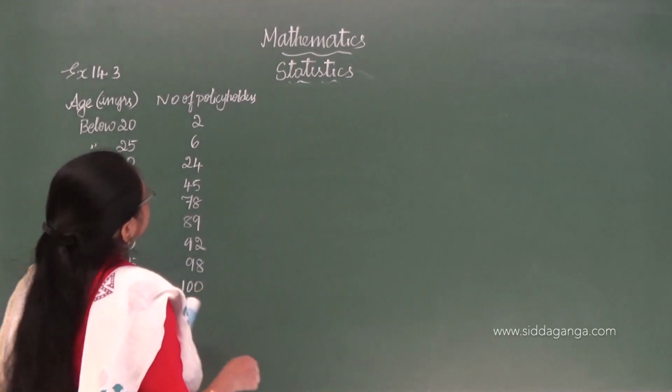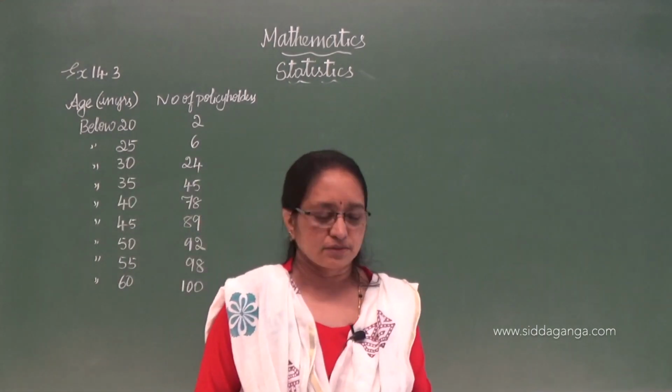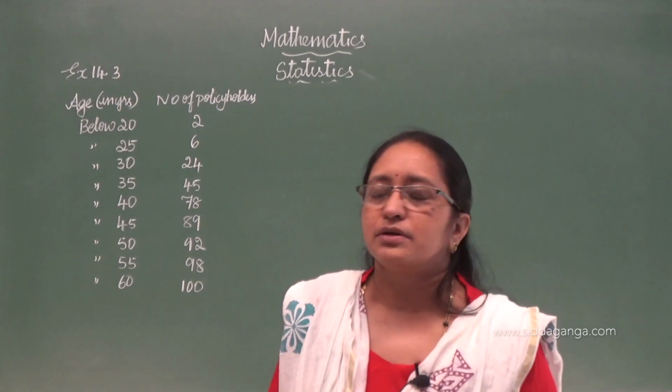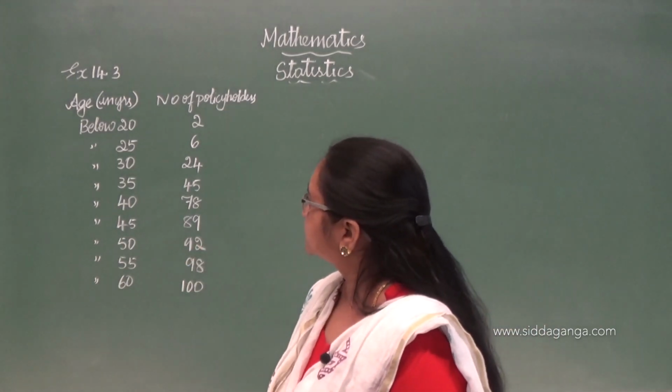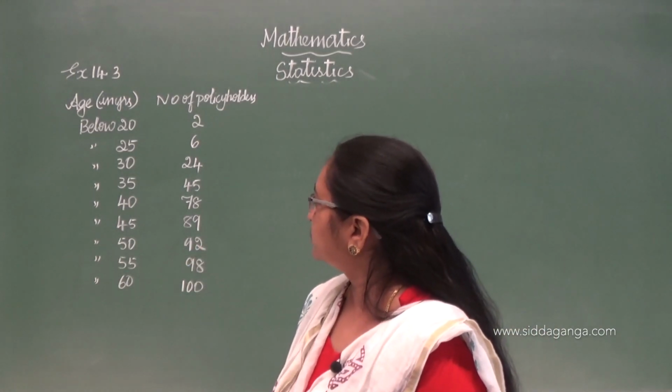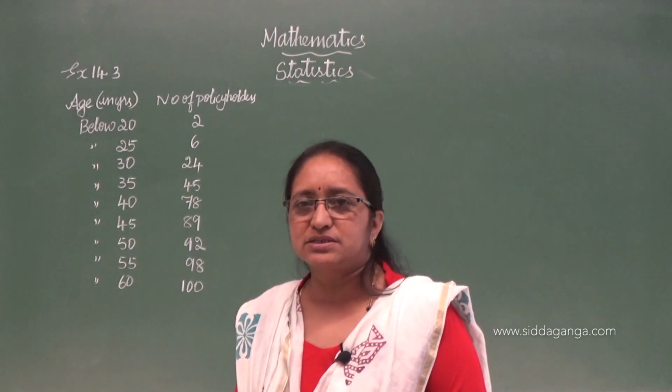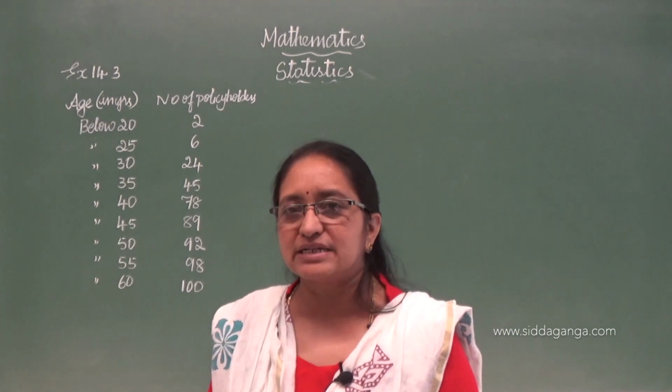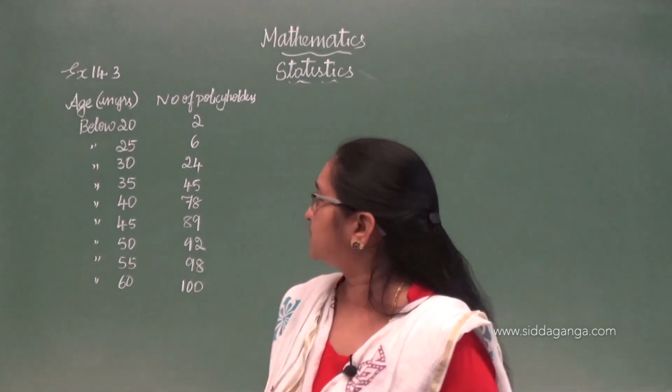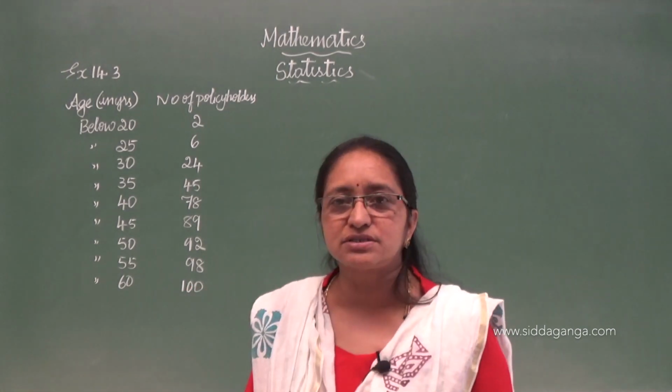So here number of policy holders they have given, and first column is below 20, below 25, below 30. Means it is nothing but, in the previous sum we did less than 20, less than 25, less than 30, less than 35, this column.